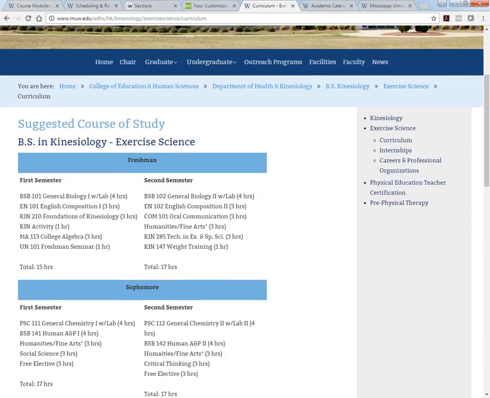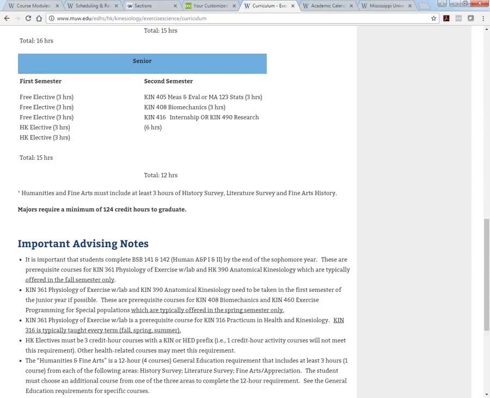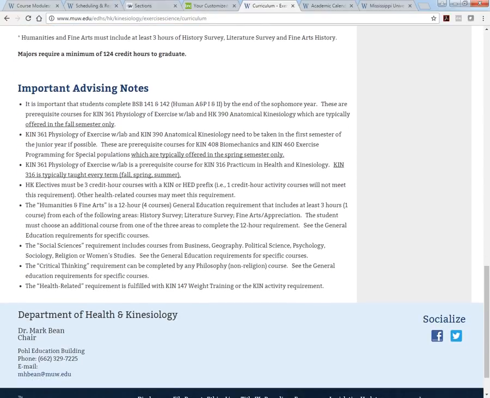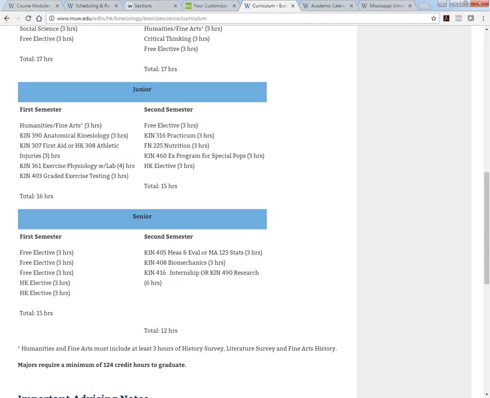Here's your suggested course of study for exercise science. Take a look at it. Go through it. Look, it even has important advising notes at the bottom. Oh, that's good to know. I see something in that very first bullet point. That's something to look for. Not every class is offered every single semester. And in the recommended flow of courses here, a lot of the ones recommended for the first semester or fall semester of each year are only offered in the first semester. The second semester or spring semester, a lot of those classes are only offered in the spring semester. So that's something to keep in mind.